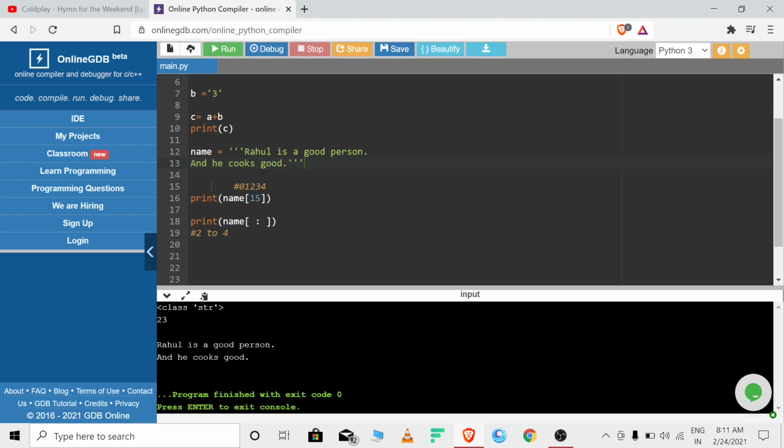Okay, let's see. 1 2 3 4 5 6 7 8 9 10 11 12 13 14 15, at 15 D should come in that case. What the heck is going on? Why is this not giving any perfect value? Okay, we will figure it out.